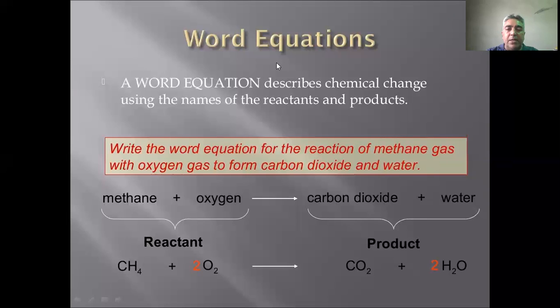Then what is a chemical equation? The symbolic representation of a chemical reaction is called a chemical equation. A word equation describes the chemical change using the names of the reactants and products. Write the word equation for the reaction of methane gas with oxygen gas to form carbon dioxide and water. Its symbols are CH4 plus oxygen O2 gives carbon dioxide CO2 plus water. Methane and oxygen are reactants and carbon dioxide and water are its products.